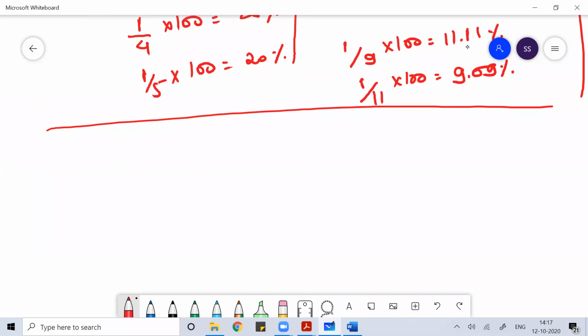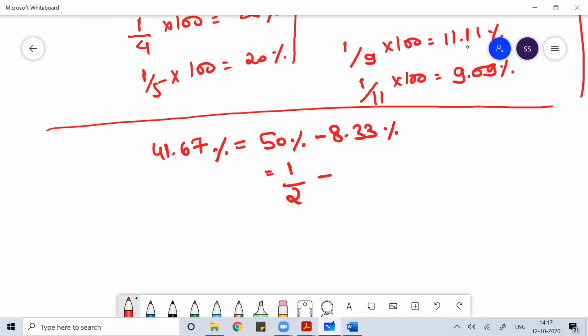Like if you see something called 41.67%, you need to understand 41.67 means 50 minus 8.33%. 50 in fraction becomes 1 by 2. 8.33 in fraction becomes 1 by 12. So if you do LCM and solve, you will get 5 by 12. Okay, so this is what I want from you.